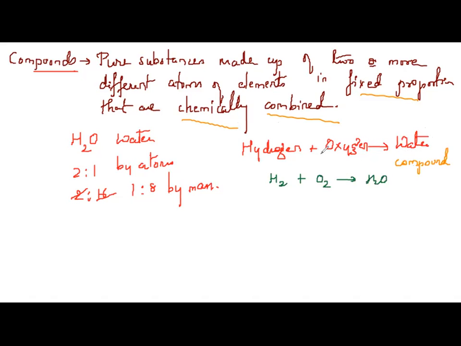Now see, the property of hydrogen and the property of oxygen, these are combining atoms, right? Two atoms of hydrogen combine with one atom of oxygen, so it will form water. If I want to balance this reaction, I can write 2 here and 2 here. So there are 4 atoms of hydrogen, 4 atoms of hydrogen, 2 atoms of oxygen, 2 atoms of oxygen. If you observe, 4 atoms of hydrogen combined with 2 atoms of oxygen to give 2 molecules of water, and it is a compound.